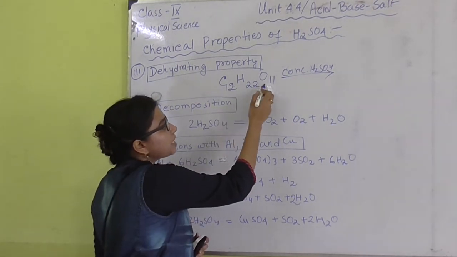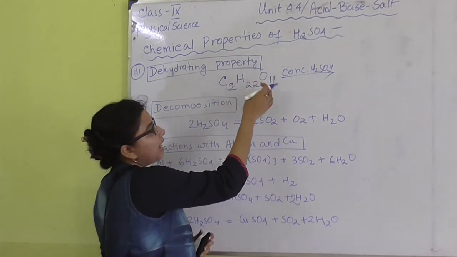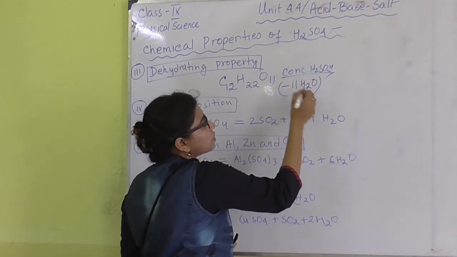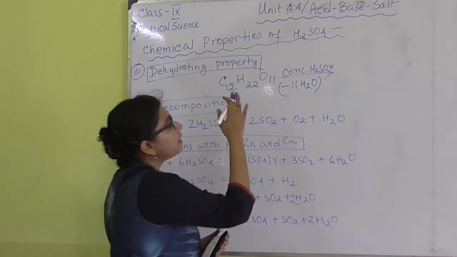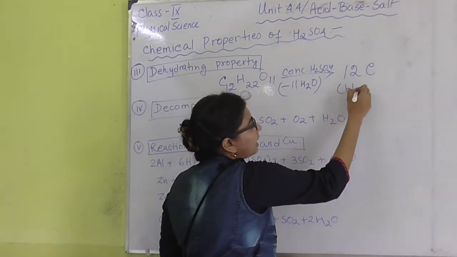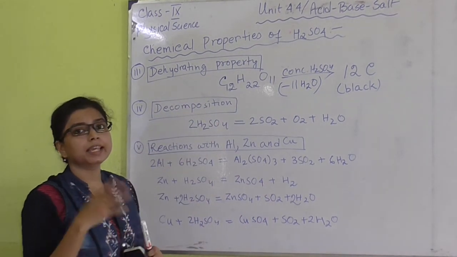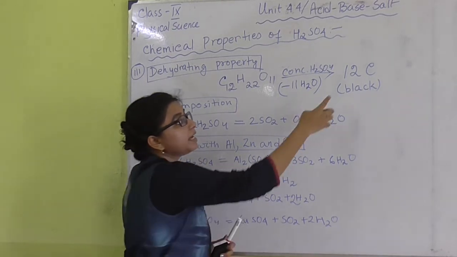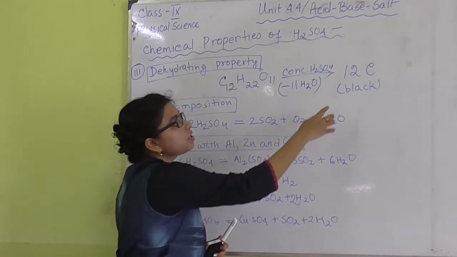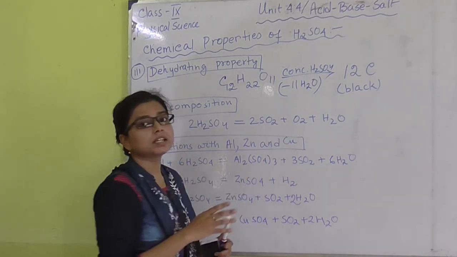That means this hydrogen and oxygen will be absorbed, and together from these 22 hydrogen and 11 oxygen atoms, we can get 11 molecules of water which will be absorbed by the concentrated H2SO4, and the remaining part is these 12 carbon atoms. So if we add concentrated H2SO4 to sugar, we can see that the remaining is black. As the remaining is carbon only, and the water is dissolved within the concentrated H2SO4, the remaining will look like a black sticky material which is just carbon.